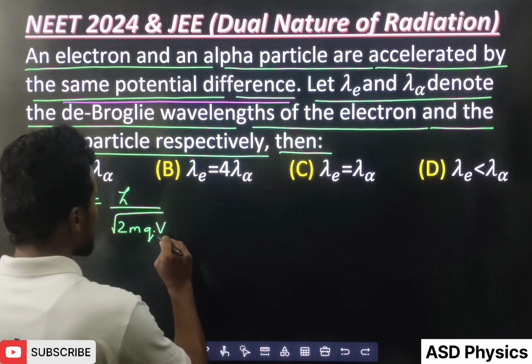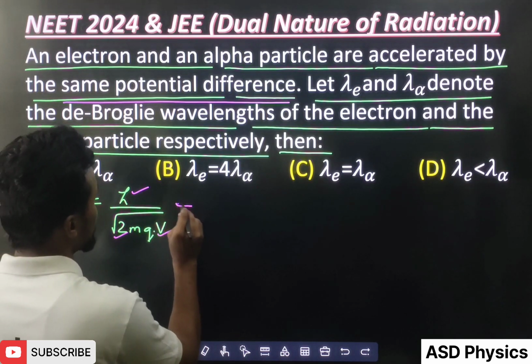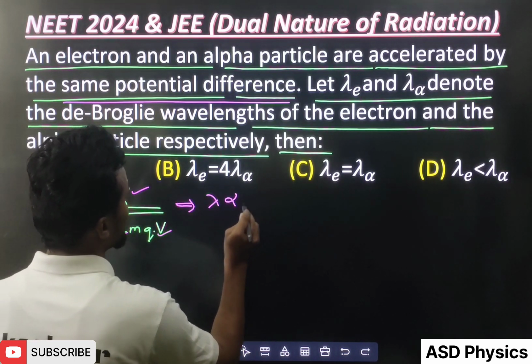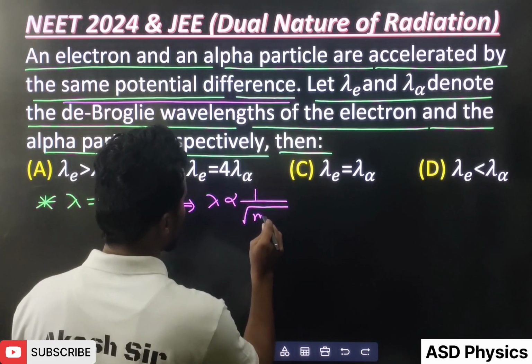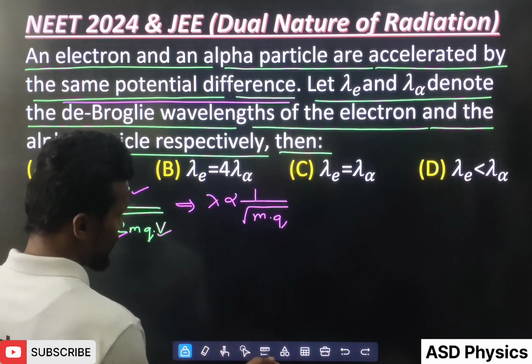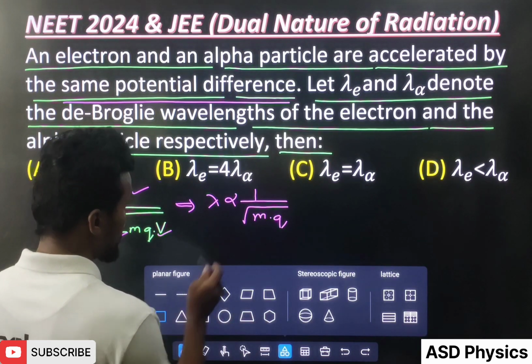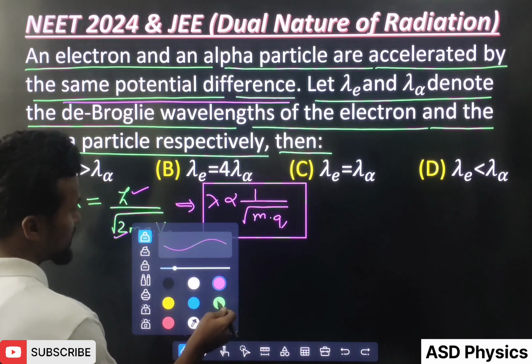So as V is constant, and the 2 is also constant, and h also constant, I can say lambda is directly proportional to 1 by root m into q, because other things are constant here. Let me put this in a box. Now I will write one by one.